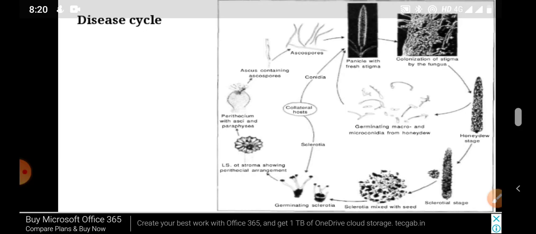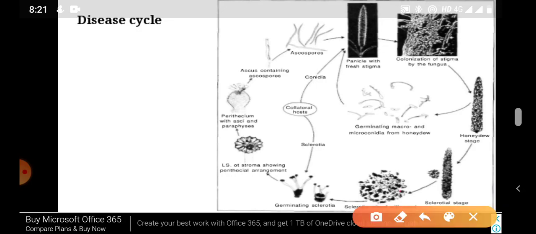This is the disease life cycle. What is this? You can see from here. This is contaminated seeds, and when it is sown in the field, then the sclerotia germinate, and then it alternatively contaminates the plant. Okay.